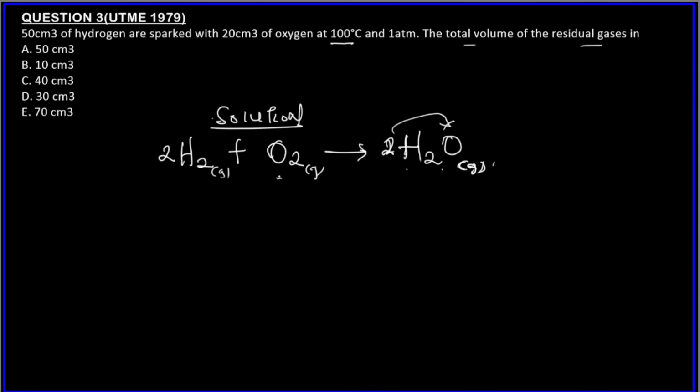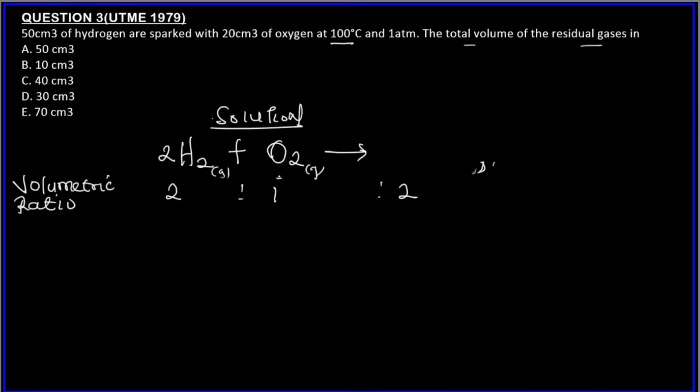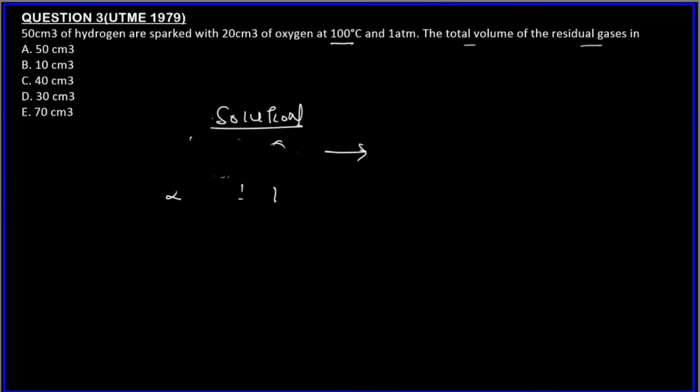All right, so let's continue. So we have written the volumetric ratio now: 2:1:2. This is the volumetric ratio, right? Hold on, guys. Please let me draw. I think we are going to need more space. So let's just draw this.